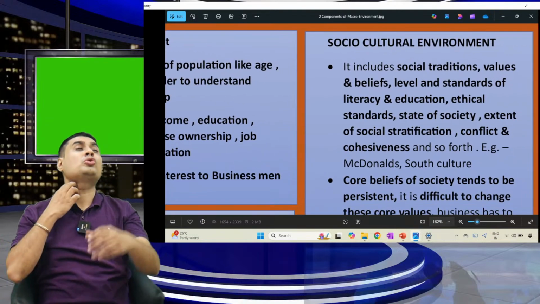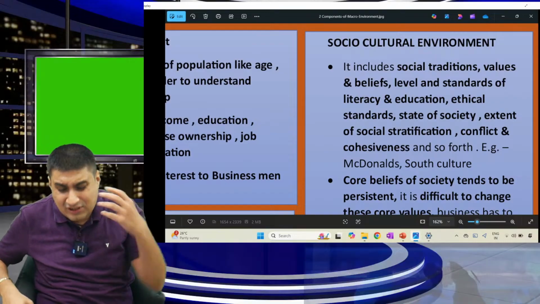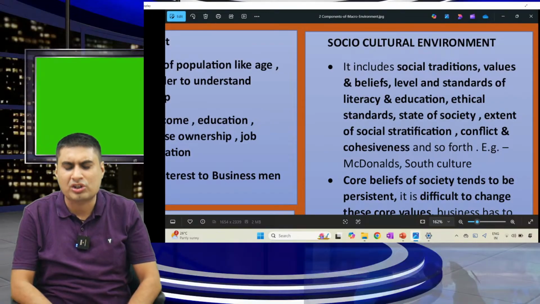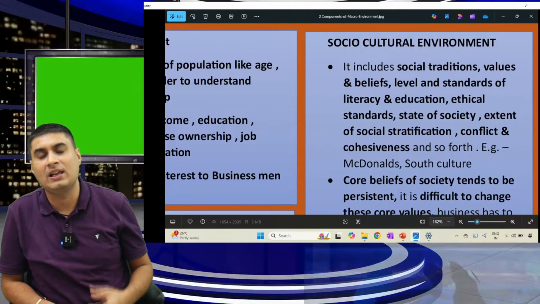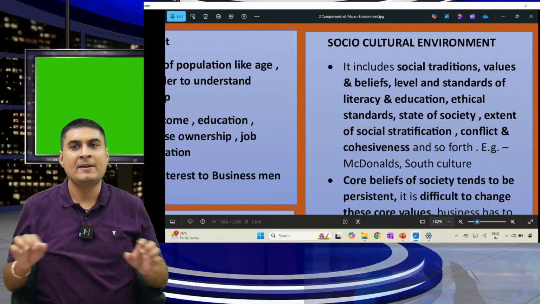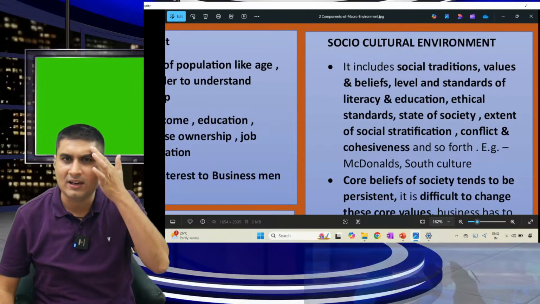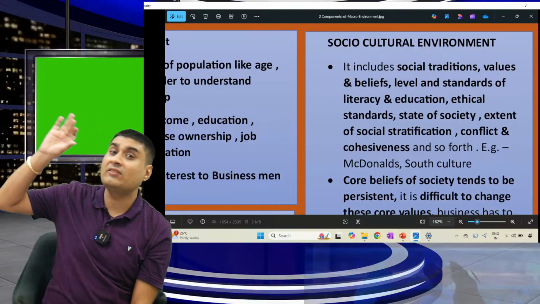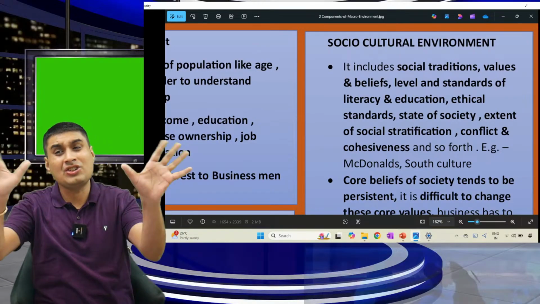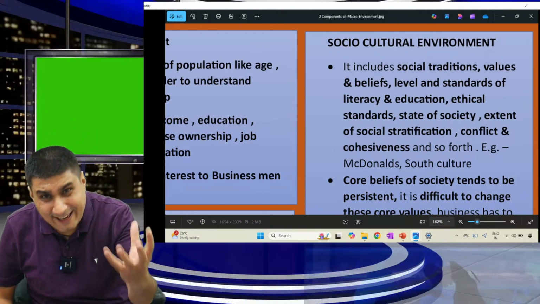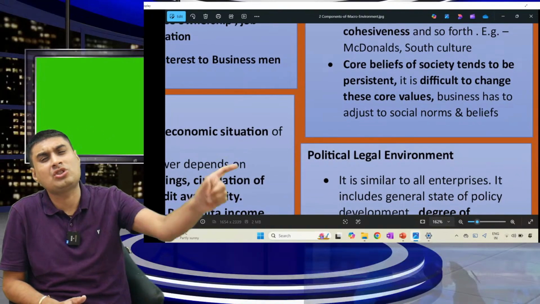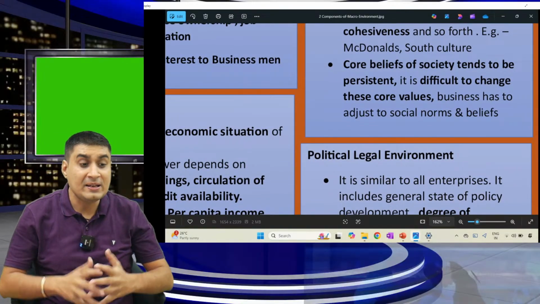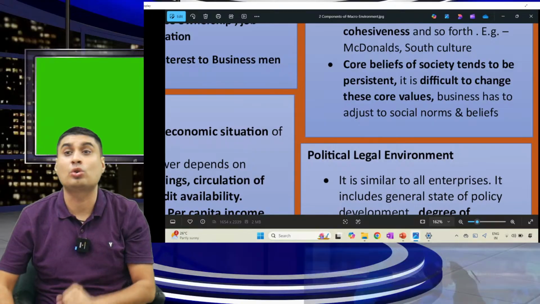Socio-cultural. It refers to social tradition, value, belief, standards, extent of social stratification, conflict, and so on. The core beliefs of a society tend to be persistent. What is core belief? This is our thinking. You cannot change someone's thinking. It is difficult for business to change these core values. So, business has to adjust as per social norms.